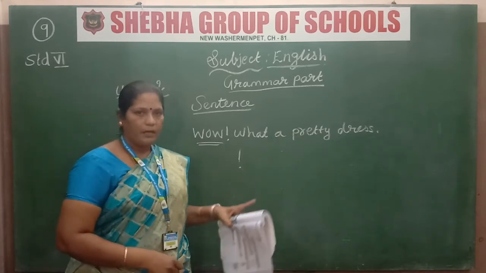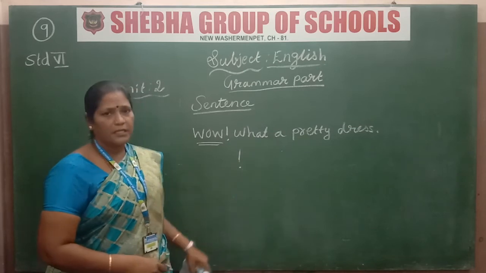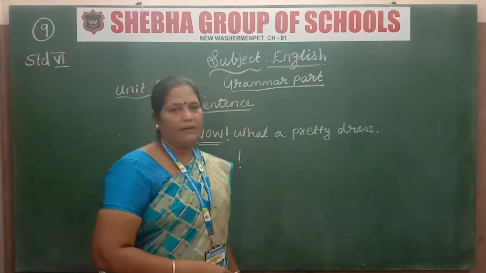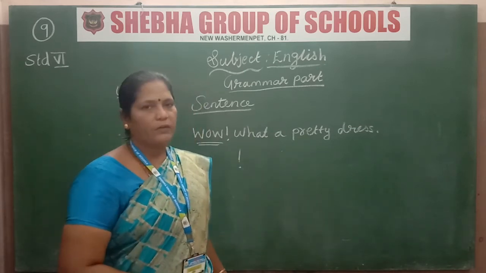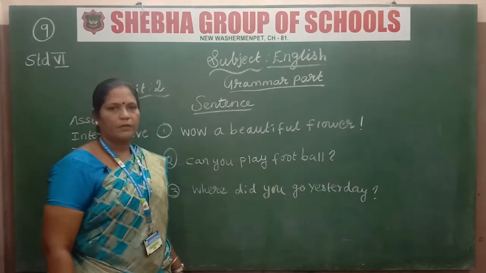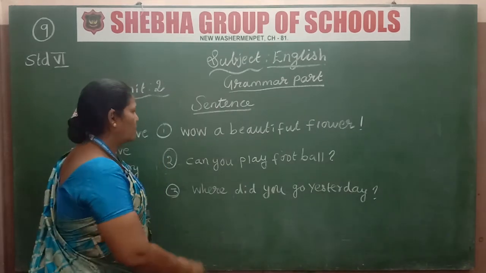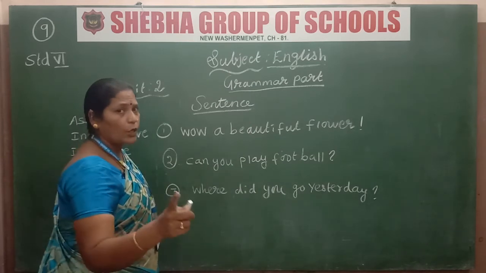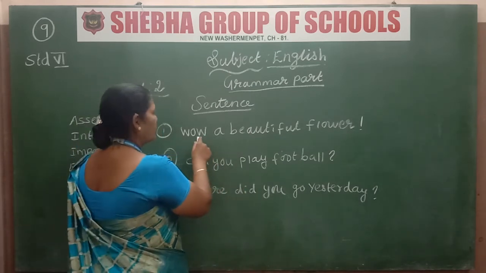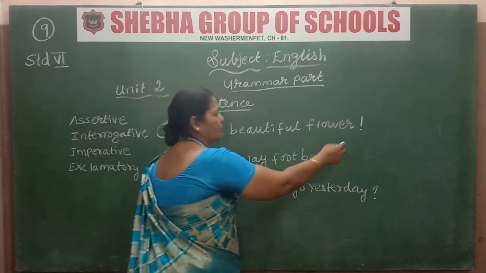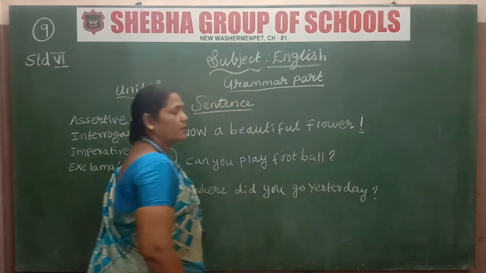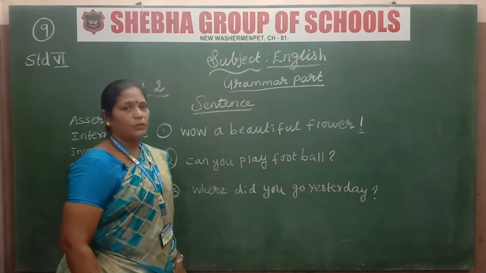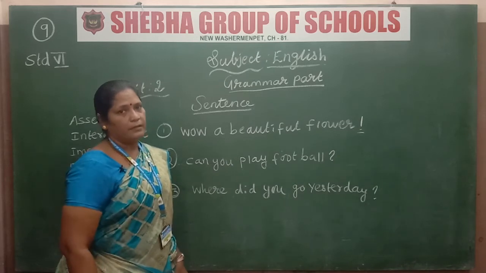Okay children, I hope you have understood this. Some example questions I will write on the blackboard. You find out the answer and tell me. See this sentence: Wow, a beautiful flower. Here you have to note this wow, and the last one. By seeing this, I hope you would have found the answer.